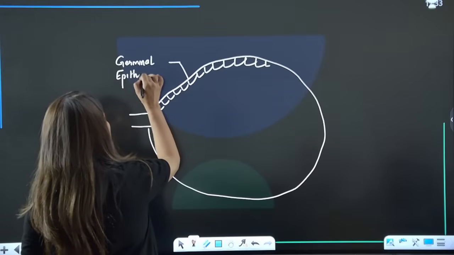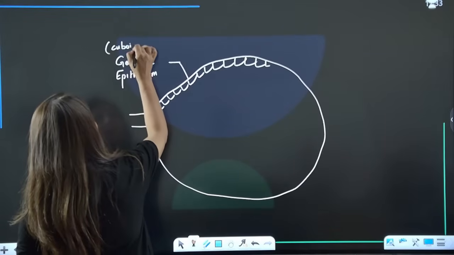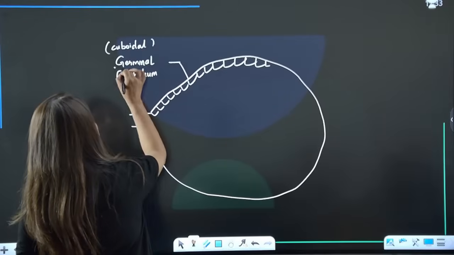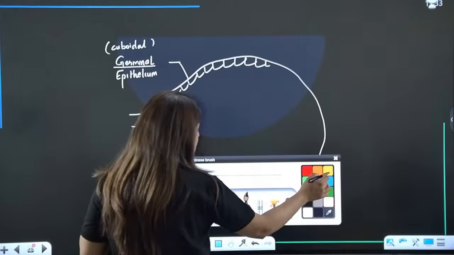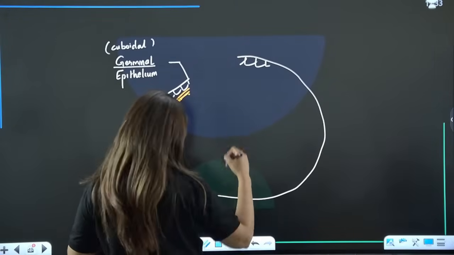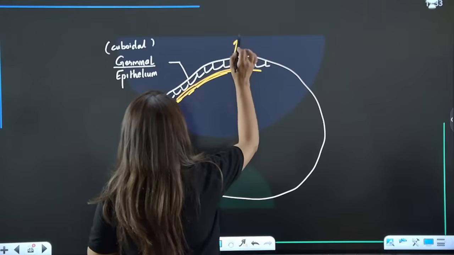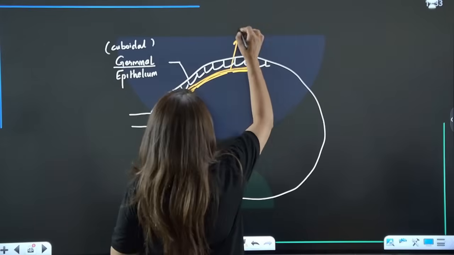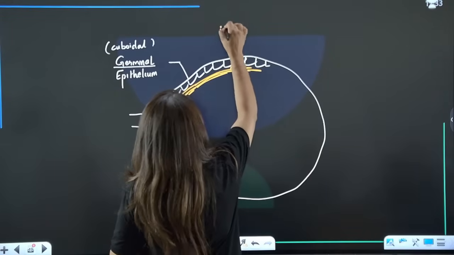Basically, germinal epithelium is cuboidal epithelium, but capable of undergoing meiosis. This is germinal epithelium, right? It is cuboidal. And just below this, we have this fibrous tissue, and this fibrous tissue is known as tunica albuginea.